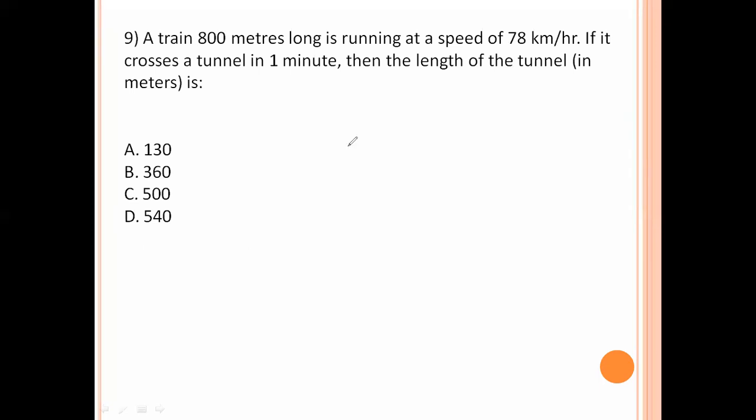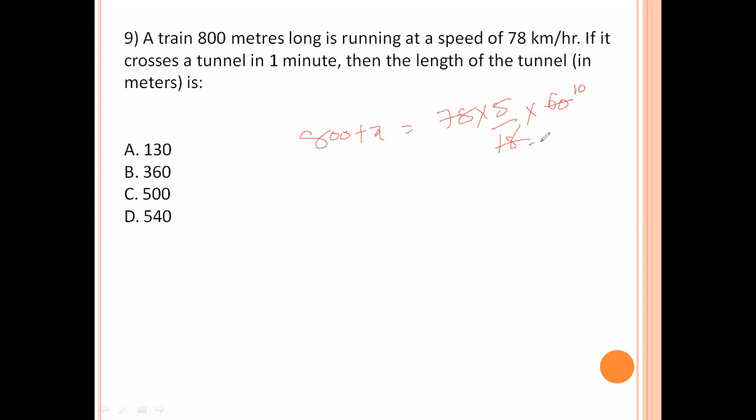A train 800 meters long is running at a speed of 78 km per hour. If it crosses a tunnel in 1 minute, then what is the length of the tunnel? Here the distance is the length of the train plus the tunnel length. So 800 plus x equals speed into time, 78 into 5 by 18 into 1 minute, which is 60 seconds.